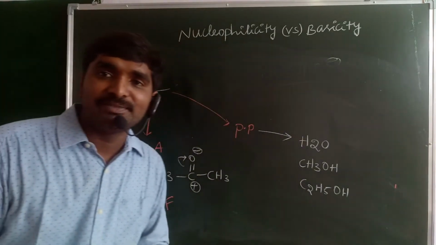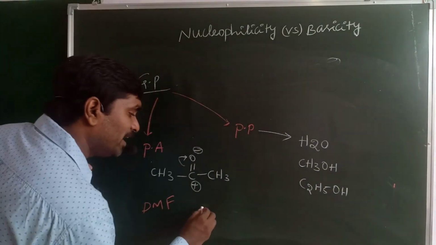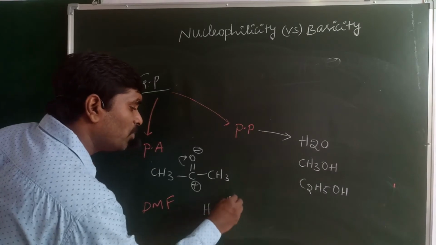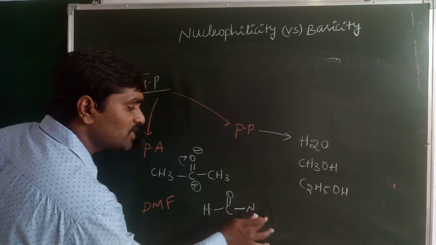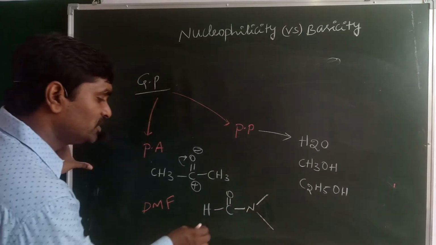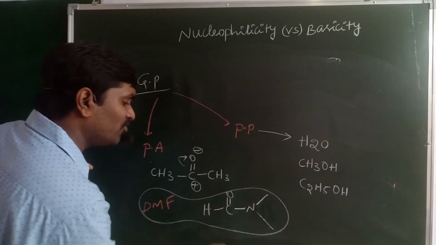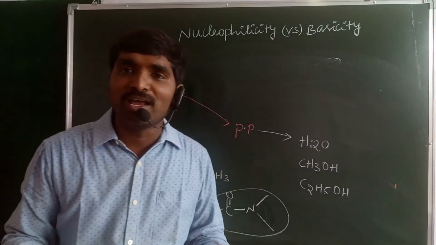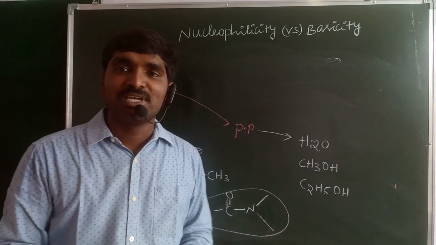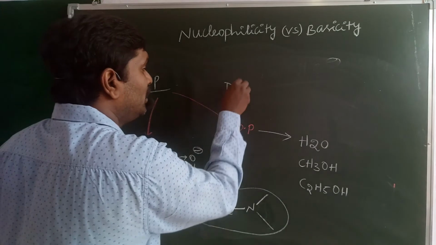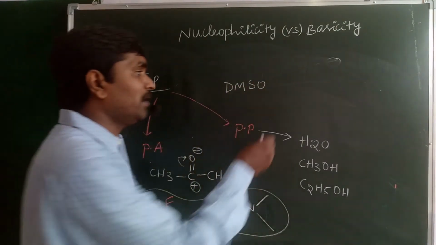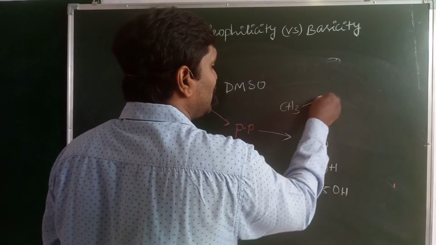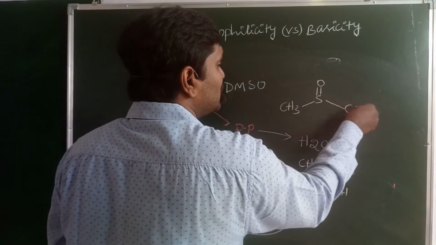dimethyl formamide. So HC double bond ONH2 is a formamide. Two hydrogen atoms are replaced by two methyl groups, which is a DMF, dimethyl formamide, a polar aprotic solvent. And the next one is DMSO, dimethyl sulfoxide, CH3, S double bond O, CH3.